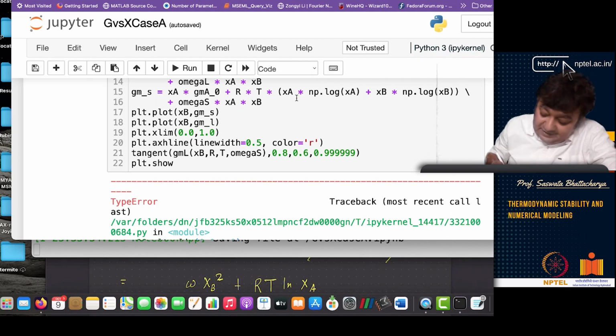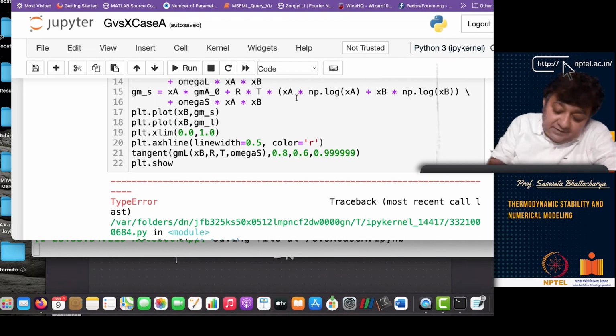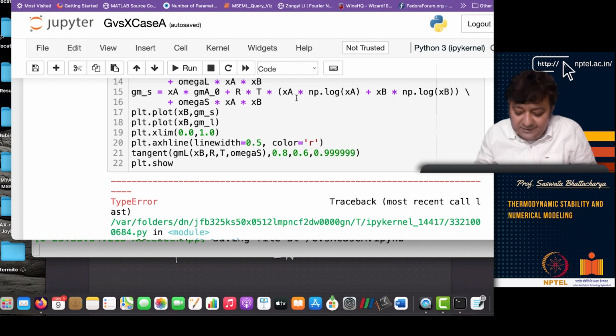So if you look at this, RT ln AA comes out to be this, omega xb squared plus RT ln XA, and that means RT ln gamma A is this one. See, this and this cancel out. So you have RT ln gamma equals omega xb squared, or ln gamma equals omega xb squared by RT, and you get the gamma A value. So what is gamma A at the critical temperature? At the critical temperature, you put T equal to Tc, which is nothing but omega by 2R. So here you have to put omega by 2R, and at the critical point we are also looking at x equal to 0.5, right?